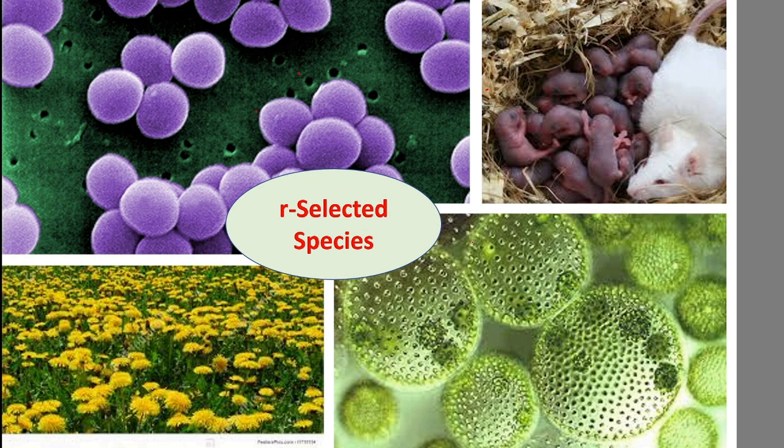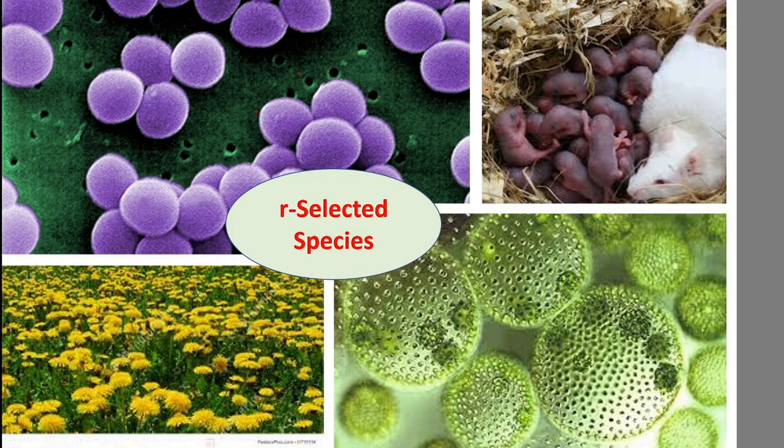R strategist species have evolved a mechanism where they spend their precious energy to increase their chances of survival as much as possible, and they have decided to develop as many offspring as possible so that in adverse conditions or in the harsh environment, out of the large number, at least a few organisms will survive and the species will continue. That is what they have developed.